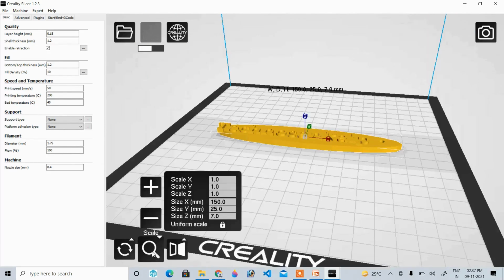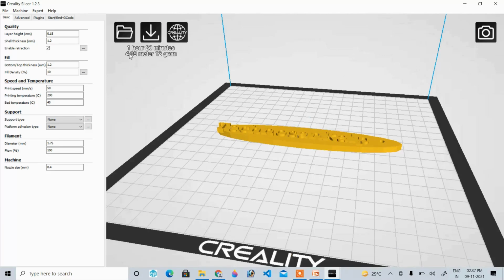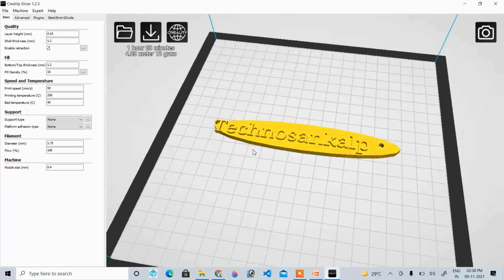Here is the scale. We get the idea about what currently all these dimensions are in mm. We know that the x-axis is 150 mm, the y-axis is 25 mm, and the z-axis is 7 mm. And here we can see how much time it will take to print that. So currently it will take 1 hour and 20 minutes. The filament length will be 4.09 meters and the weight will be 12 grams. So now my design is ready.